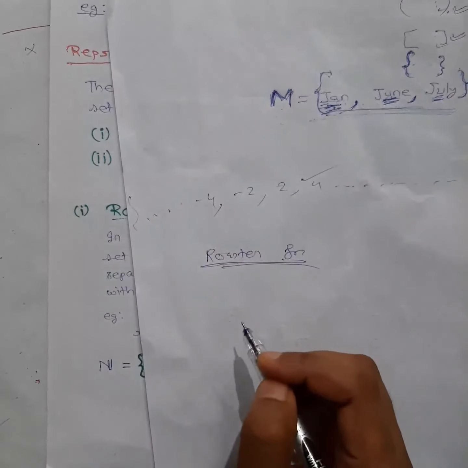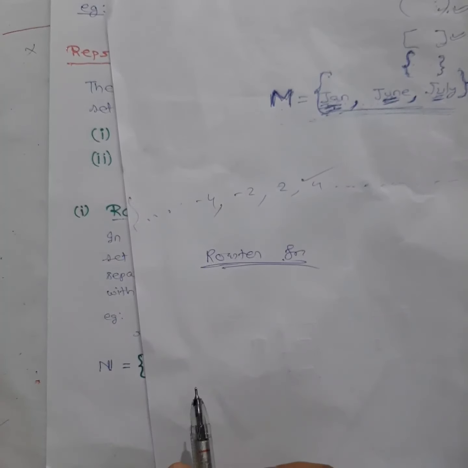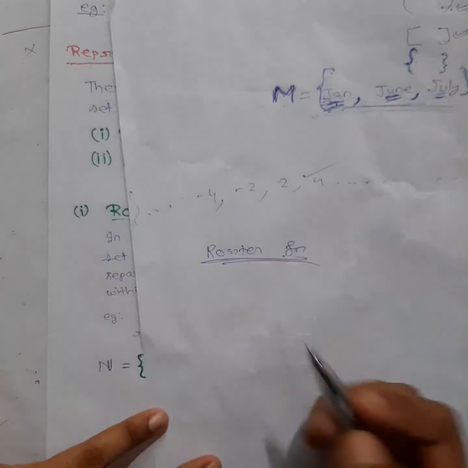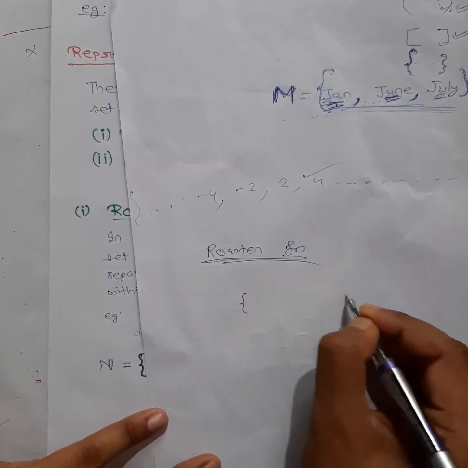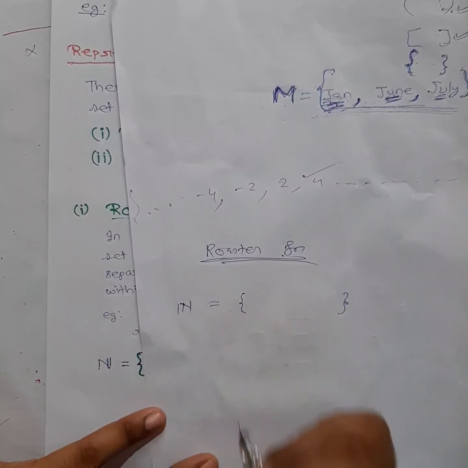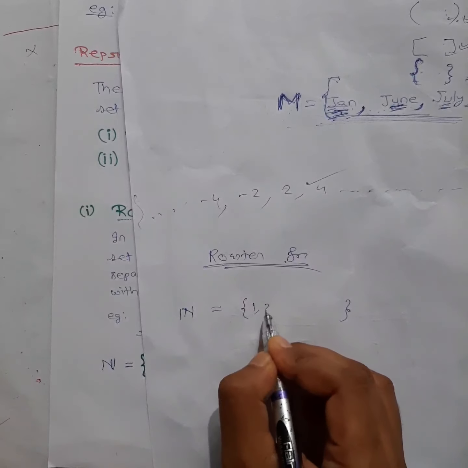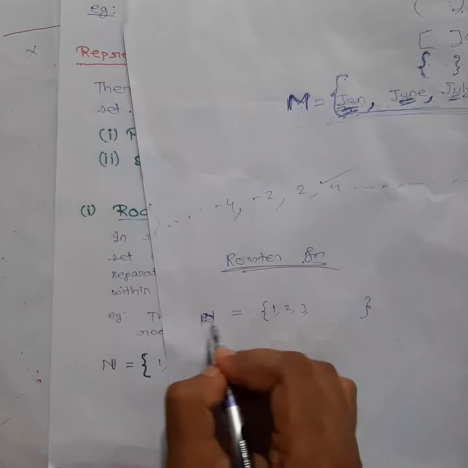Now see, when I ask you to make a collection of a set, when you will give me the list, suppose you are giving me a set of natural numbers.